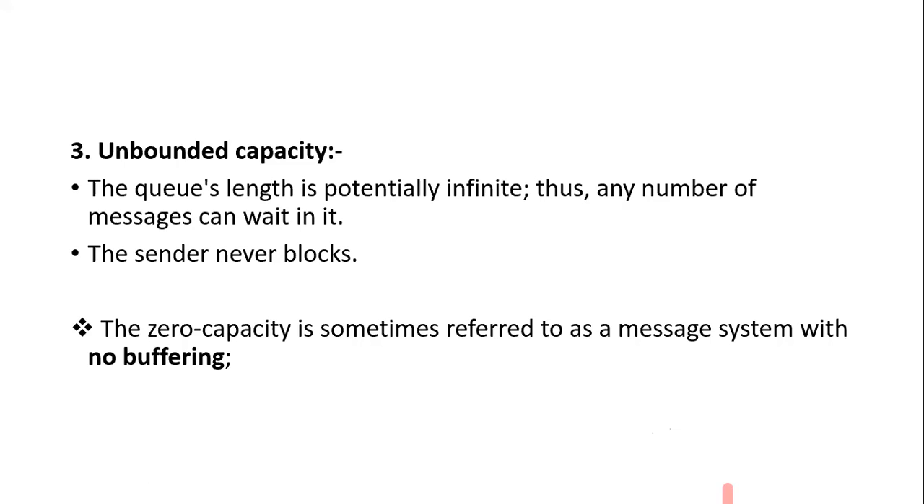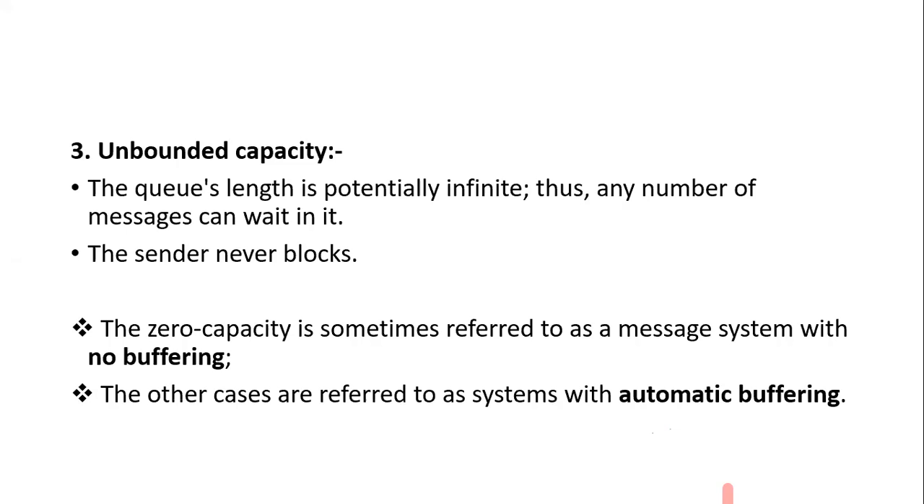It will be imaginary. So what we have seen up to this point: zero capacity, bounded capacity, and unbounded capacity. Zero capacity we can sometimes refer to as no buffering, because the sender directly sends the message and it is received directly by the receiver. No storing, no buffering in the case of zero capacity. And the remaining two methods are called automatic buffering, right?